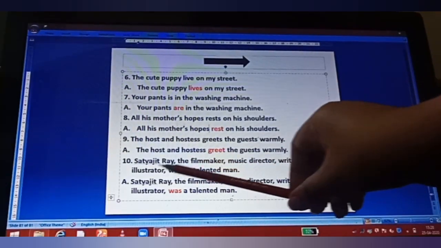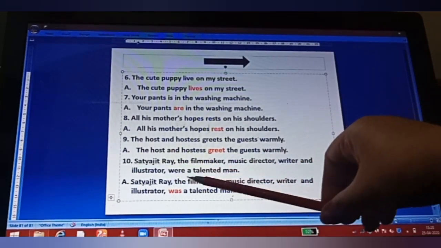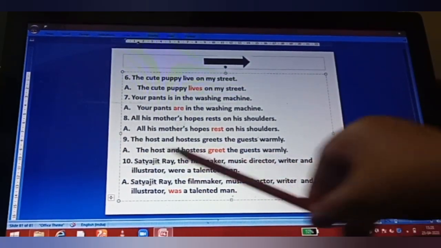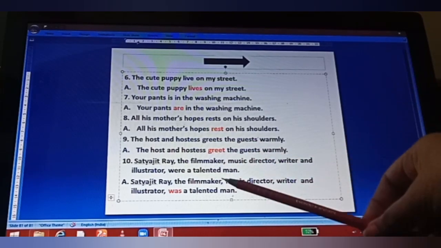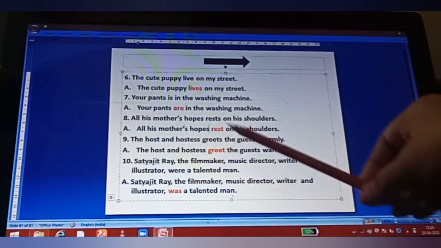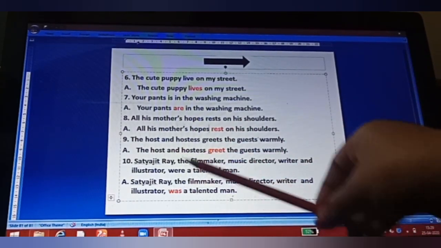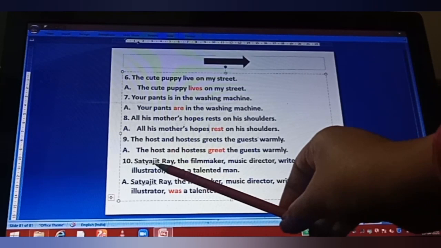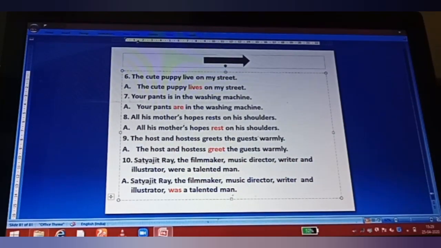In this, Satyajit Ray, the filmmaker, music director, writer and illustrator, were a talented man. Now you will say, ma'am, we have 1, 2, 3, 4, 5 members, but actually we have here only a single one we are talking about, that is Satyajit Ray. He is only the filmmaker, music director, writer as well as illustrator. So we are talking about only one person. That's why we have to put here a singular verb. I hope this much is understood to you all.